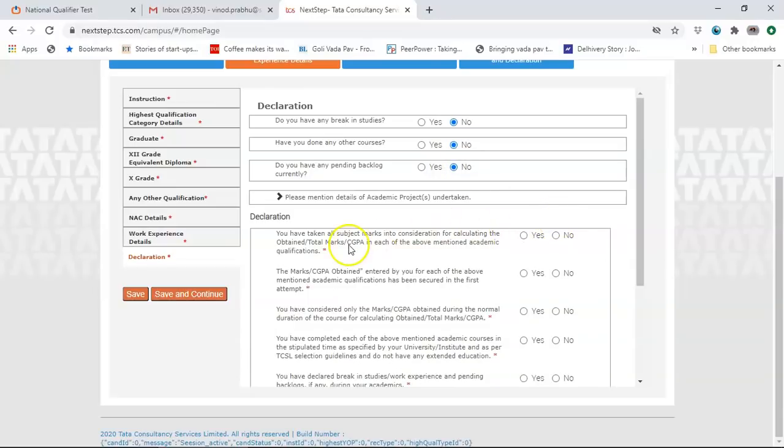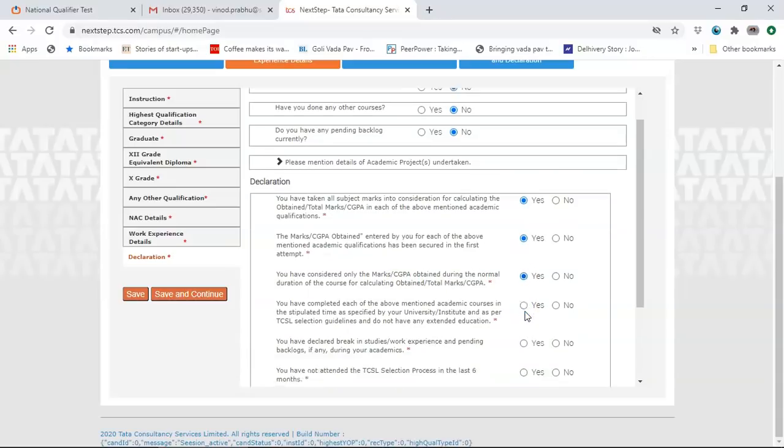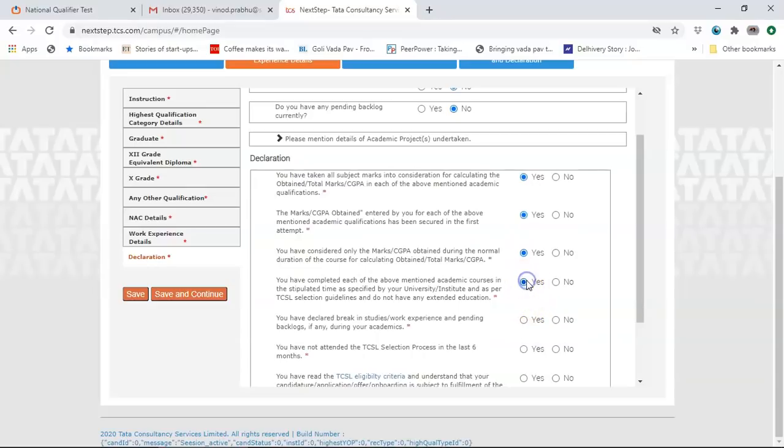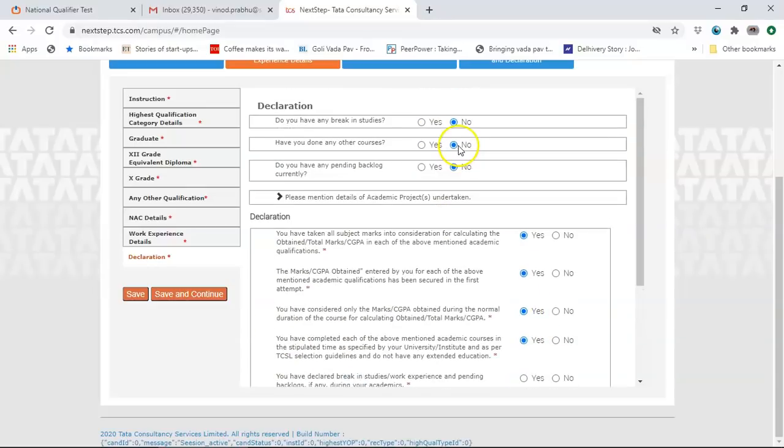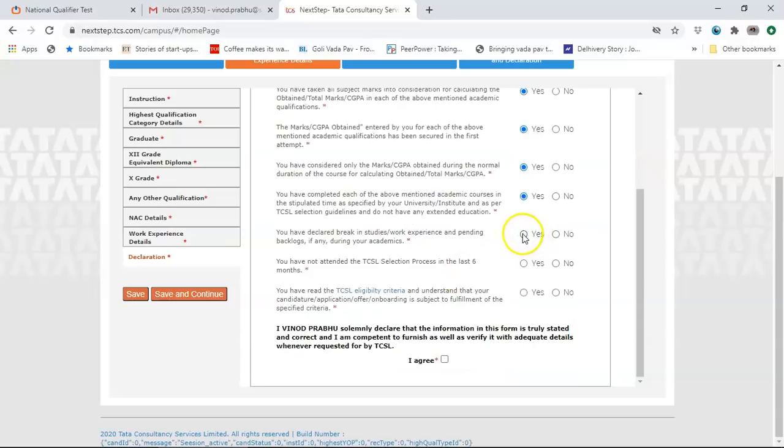And declaration, you have taken all the subject marks into consideration for obtaining the CGPA. Yes. Marks entered by you has been secured in the first attempt. Yes. Only the marks obtained during the normal duration of the course. Yes. Not in the repeat attempt. You have finished this in the stipulated time. Yes. You have declared any break-in studies. If you have any break, you have declared above. We don't have a break, so click on no.